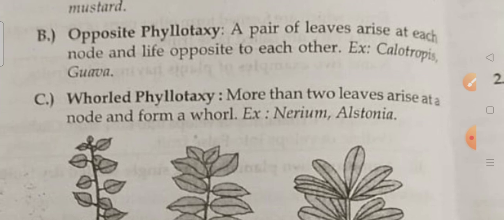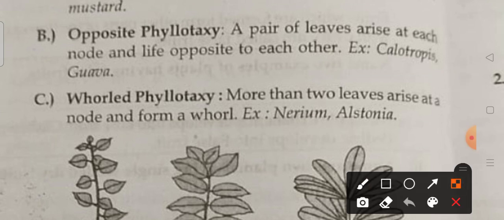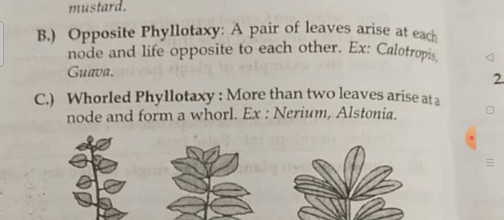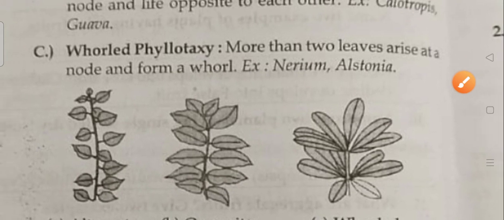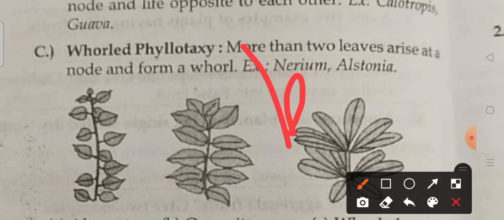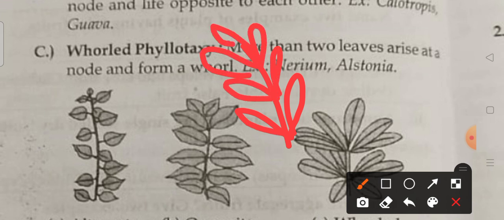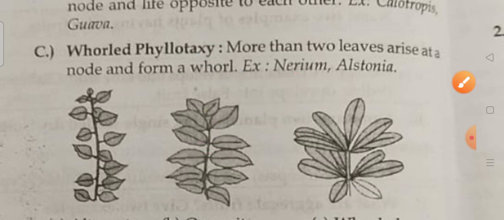So if you see the opposite direction, a pair of leaves arise at each node and lie opposite to each other. So for example, if you see, I will show you, opposite directions will be there, no? For example, here will be there, no? Opposite direction, like here, like this will be there. It is opposite phyllotaxy. Arrangements of the leaves on the branches are in opposite directions, like this. So here the alternate will be there, but here see opposite only. It's clear? Okay, next whorled.